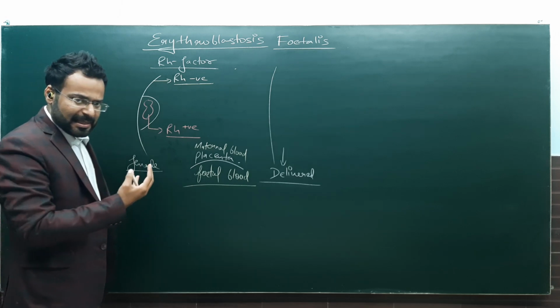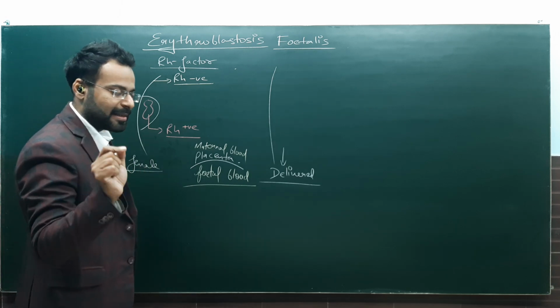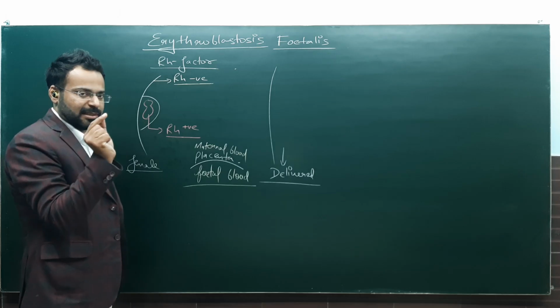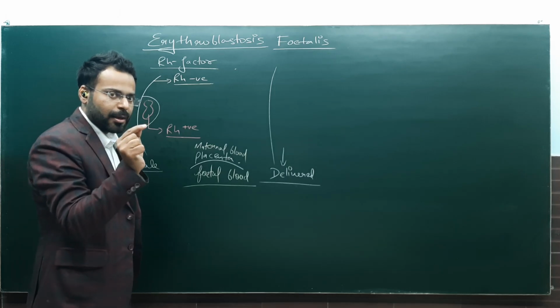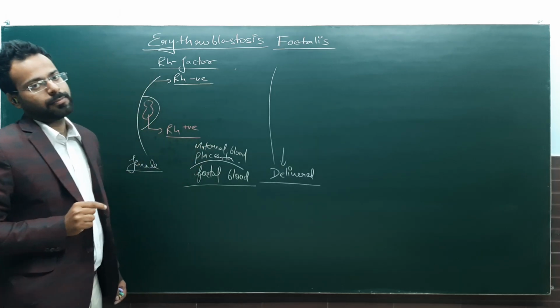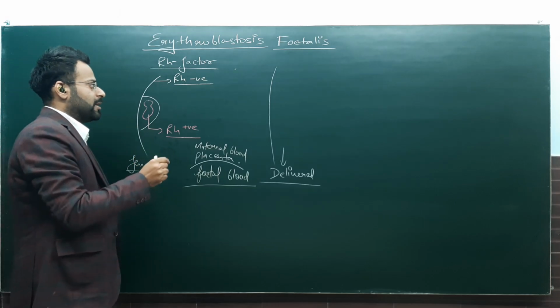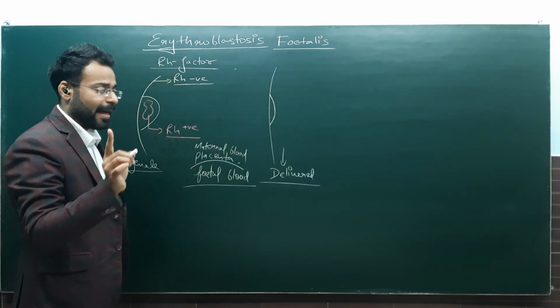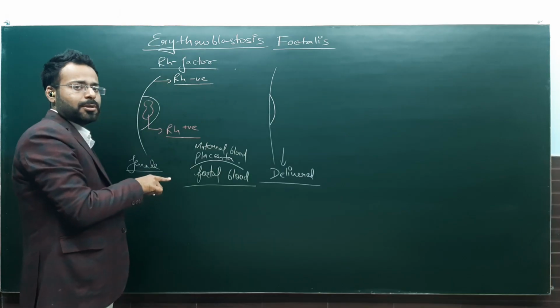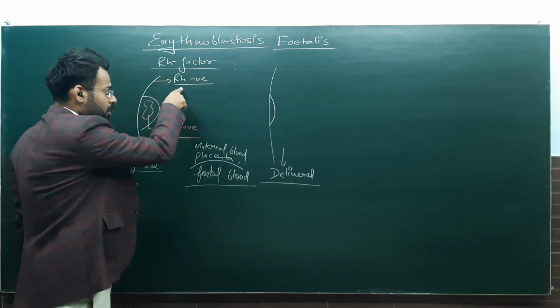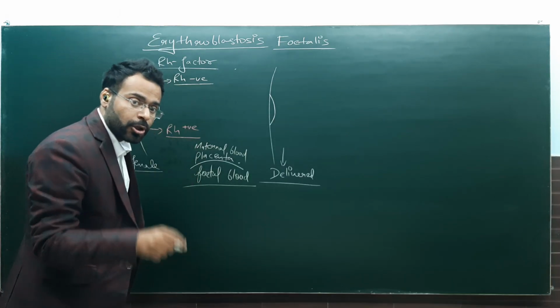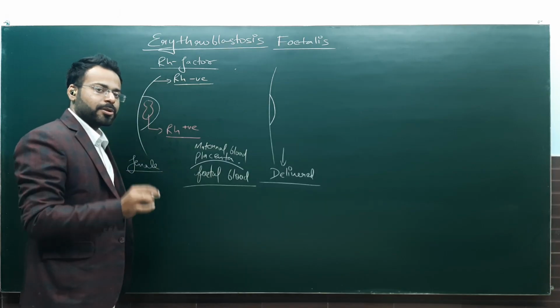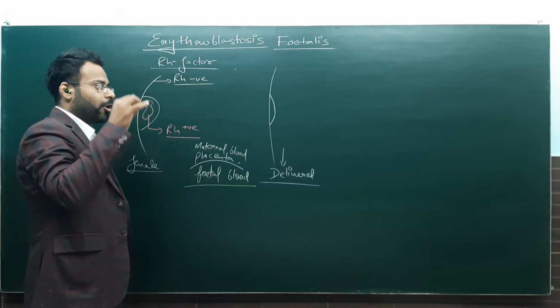Now, when this placenta is getting removed, that is the time when a little fetal blood enters maternal circulation. And when this fetal blood enters maternal circulation, now maternal circulation is exposed to the Rh positive blood. And what would mother do?